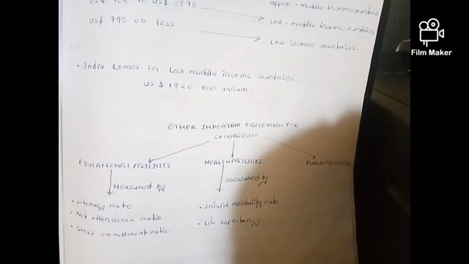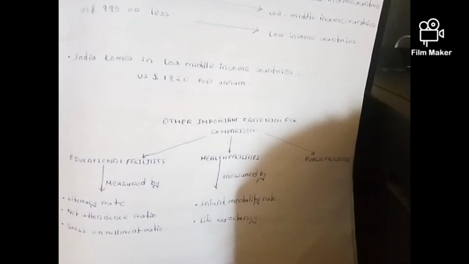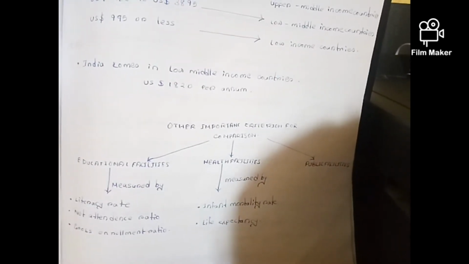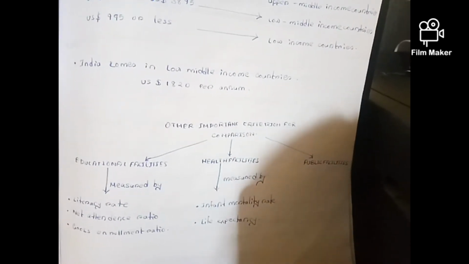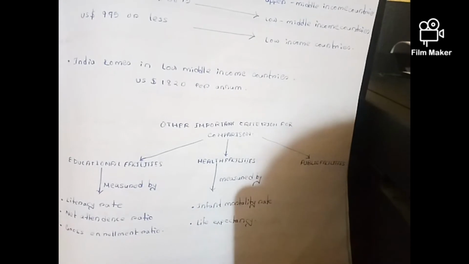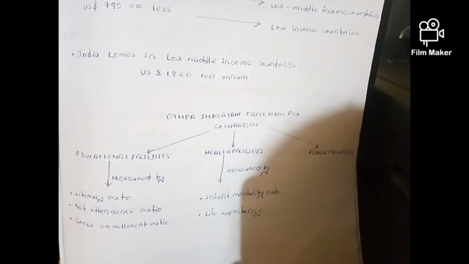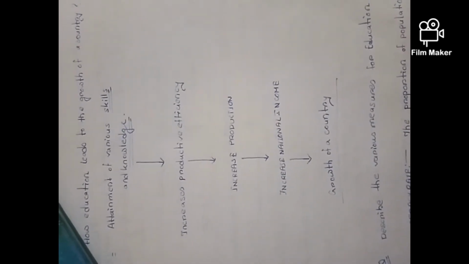Educational facilities are measured by literacy rate, net attendance ratio and gross enrollment ratio. Health facilities are measured by infant mortality rate and life expectancy. Now we will study all of these one by one. Can you tell me how education leads to the growth of a country? No tension, I will tell you.